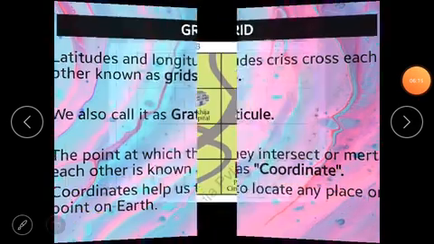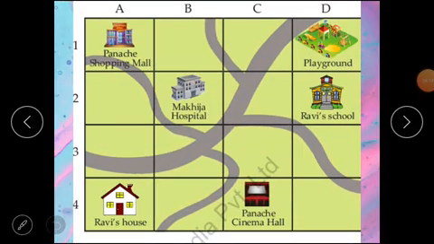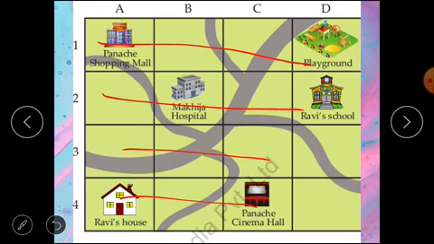Let's have a look at a simple example. This is a map. A grid has been placed on it. So these are the rows 1, 2, 3, 4, and these are the columns A, B, C, and D. Now if we want to know the location or coordinate of Ravi's house, then we can say that it is in column A and the row is 4.